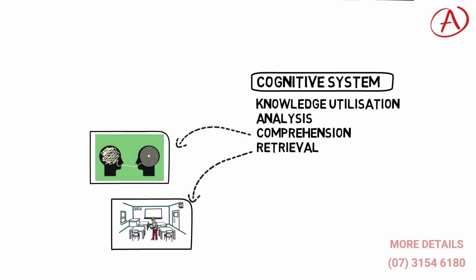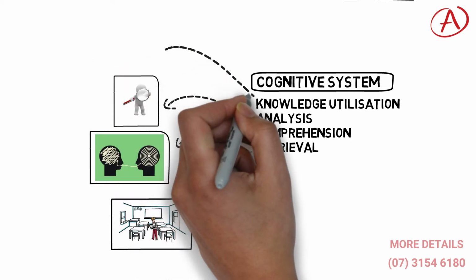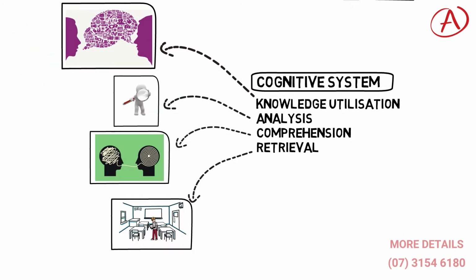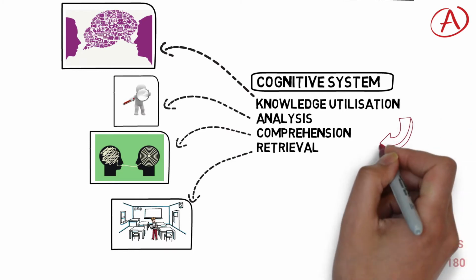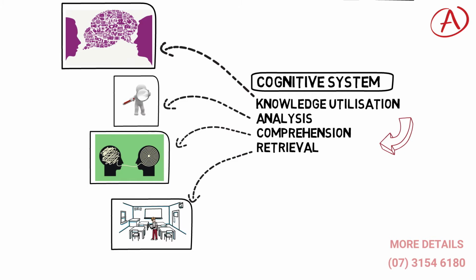From this comprehension, the student processes the information further by analysing it holistically and into its individual components before the final level is reached of knowledge utilisation. This is where the student can use the processed knowledge in different ways and bridge concepts together. It's important to note, however, that this comes full circle. So with understanding the knowledge fully, students should then be able to retrieve or recall this knowledge easier, thus helping them in the end-of-year assessments included in the ATAR system.